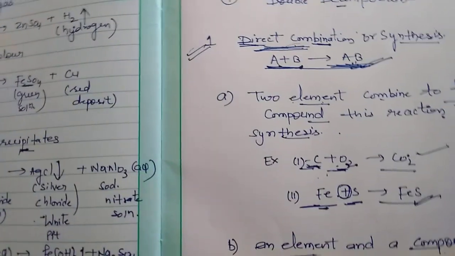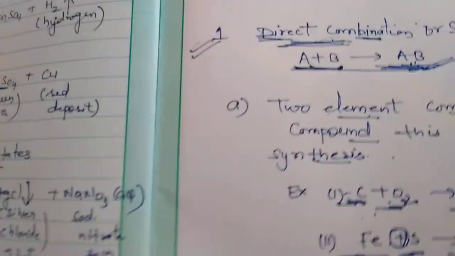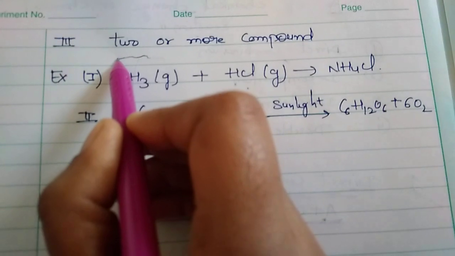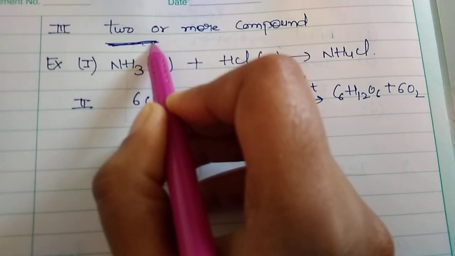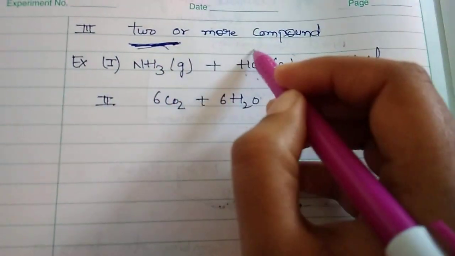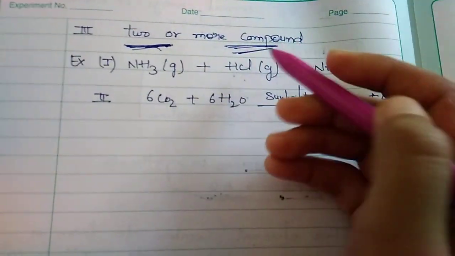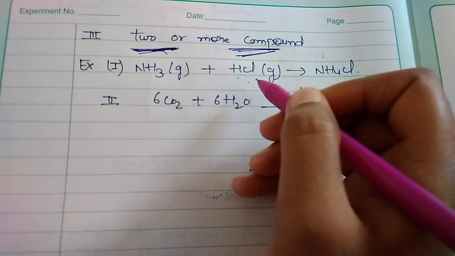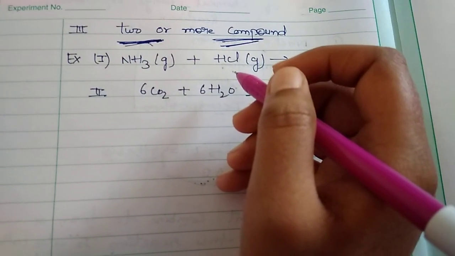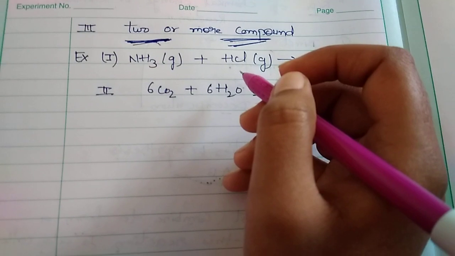Now we are going to discuss its third category. In this third category, both the reactants may be two or more compounds. In the first category, both are elements. In the second, one is an element and one is a compound.